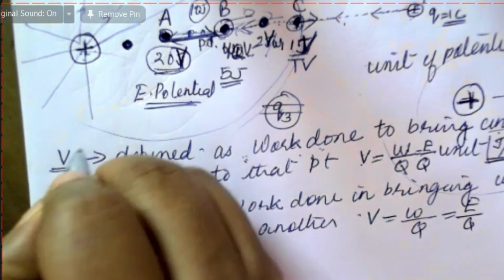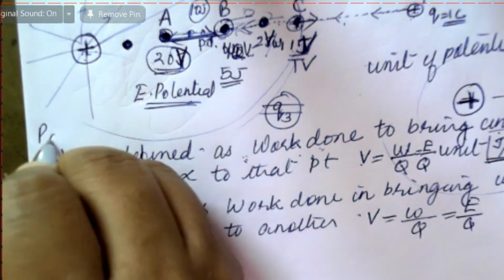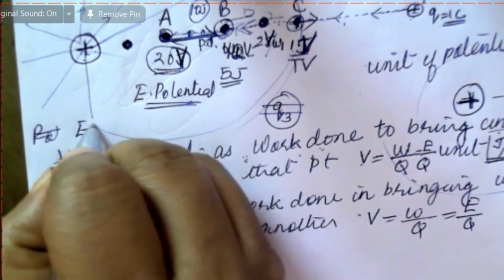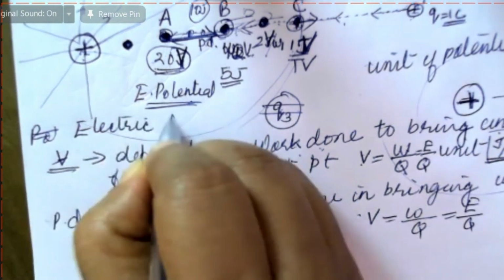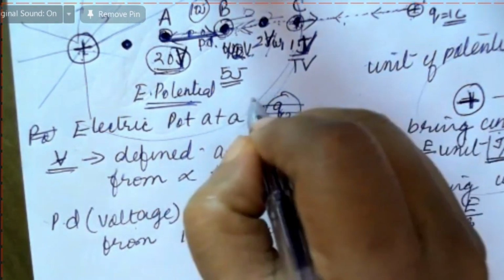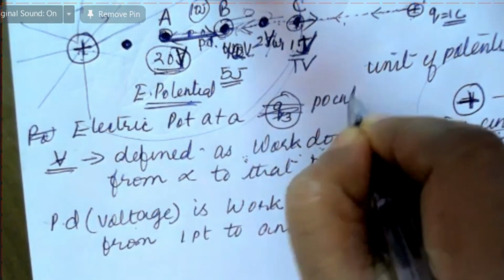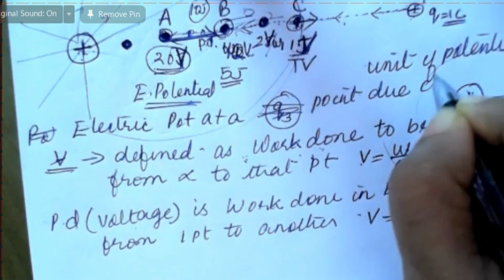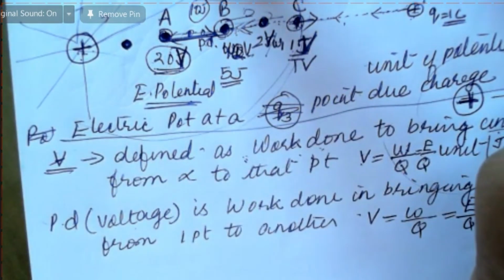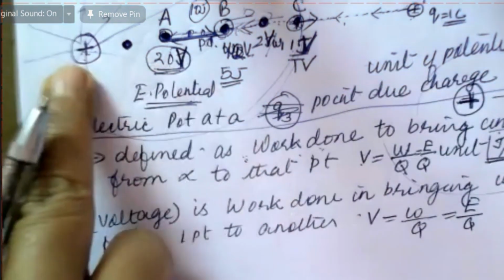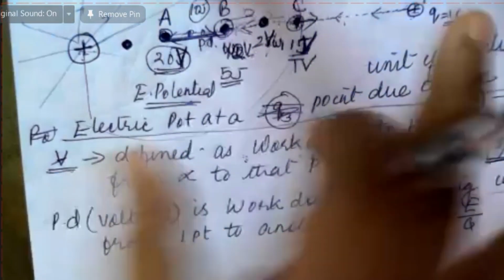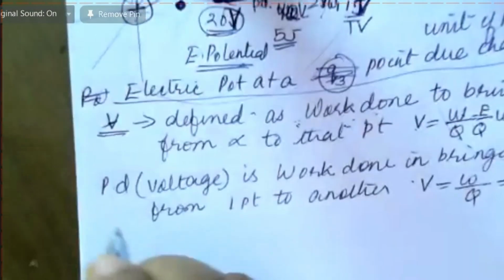Potential at a point. So actually, the title is potential. Which potential? Electric potential. Let us write the full title to understand what it is. Electric potential at a point, due to a charge or near a charge. This is the actual title. Because potential is produced by a charge in the electric field. Every point has potential. So please write about that also.